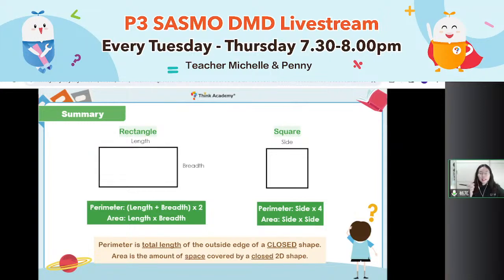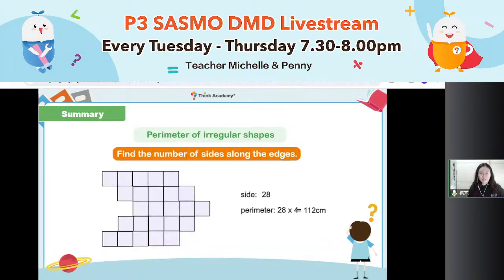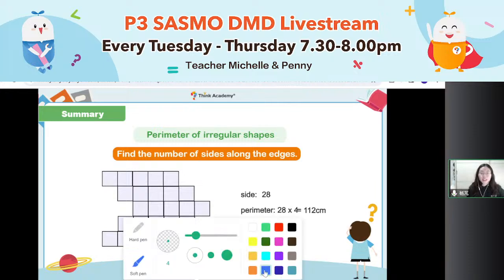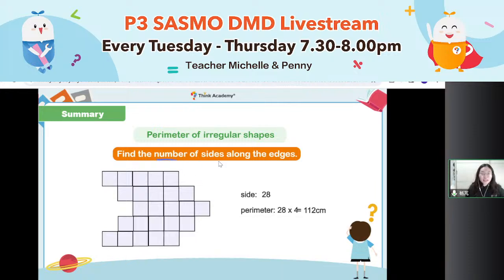So now let's have a little summary. First, we must know how to find out the perimeter and area for a basic shape, the rectangle and the square. The next part, very, very important, is how to find the perimeter of an irregular shape. The key point is how many sides along the edge. You will see the same type of question in your paper today.